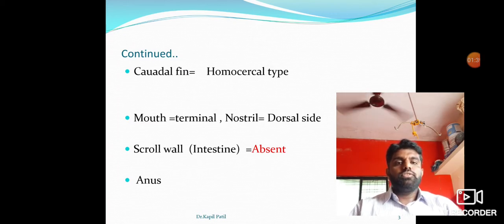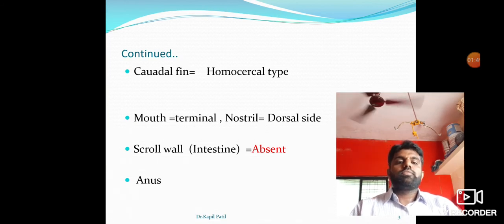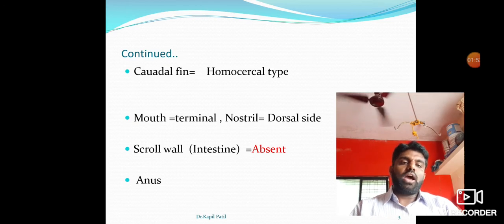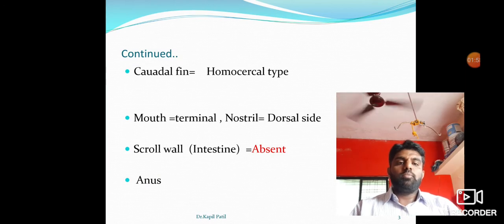This tail fin is a homocercal type. The tail fin is homocercal in class Osteichthyes, and the tail fin or caudal fin is heterocercal in class Chondrichthyes fish. When you observe the tail of a shark, it is asymmetrical. When you observe the tail of Labeo rohita, the tail is symmetrical, divided into two equal parts.